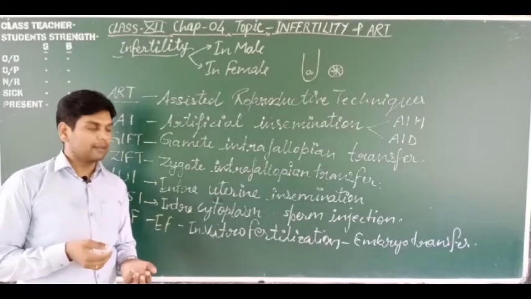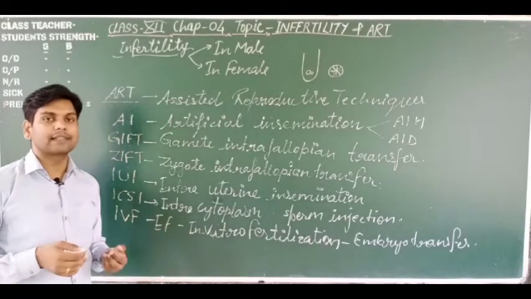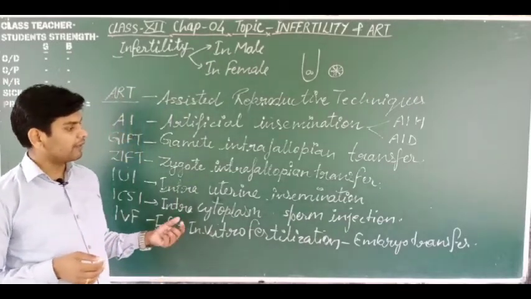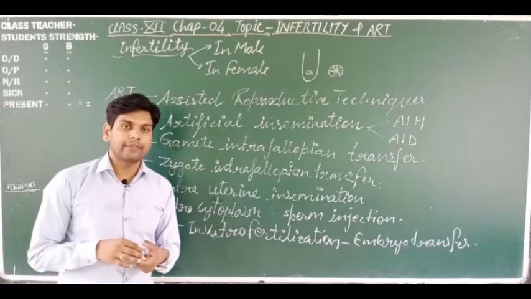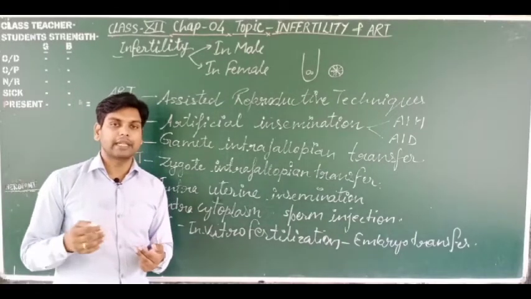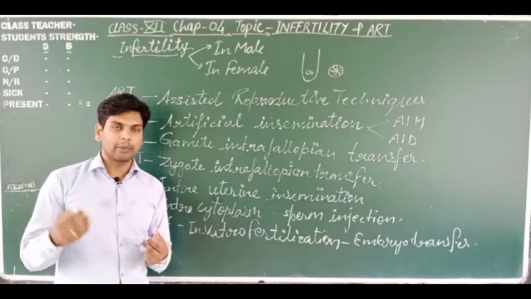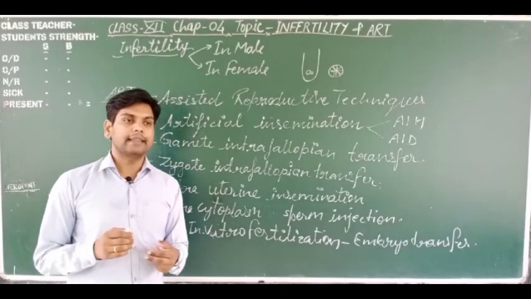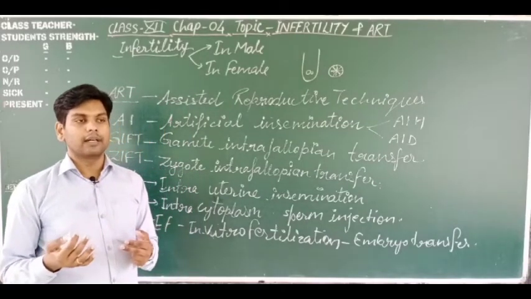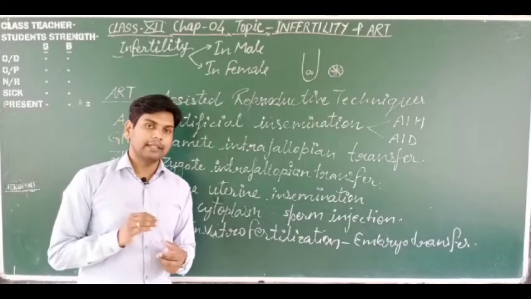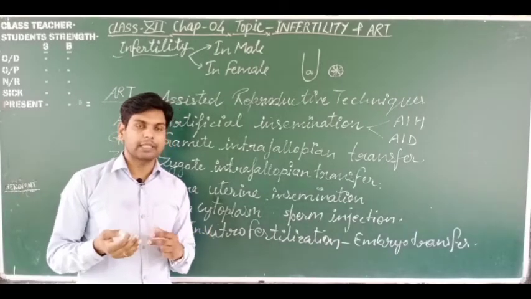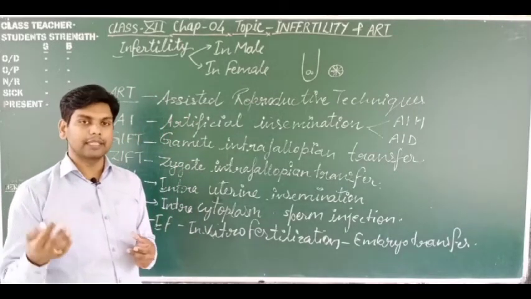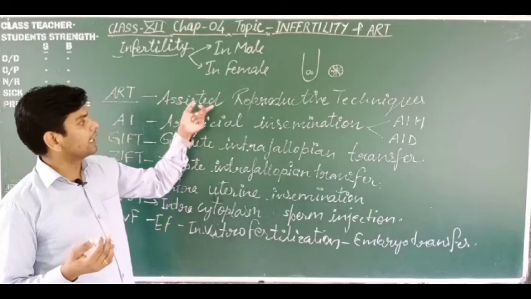One thing more: today's trend in Western countries, and in India too, is coming very fast. Many mothers whose uterus is affected and not capable of implanting the zygote or the blastocyst are incapable of conceiving a child. But these couples can still be happy with a child. How? Because they can hire a mother on rent.